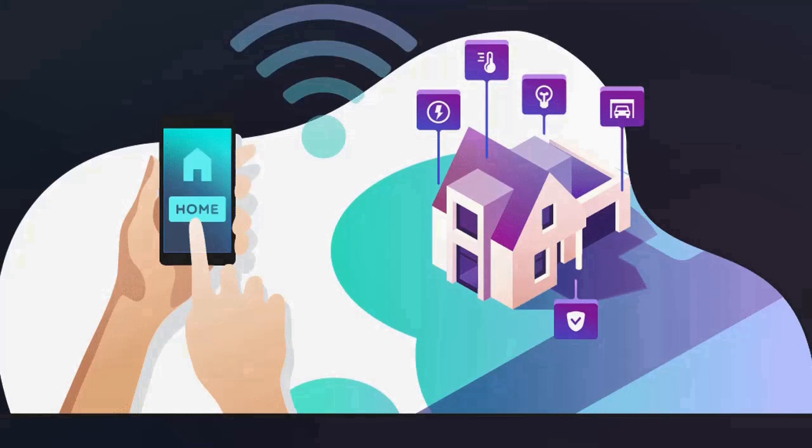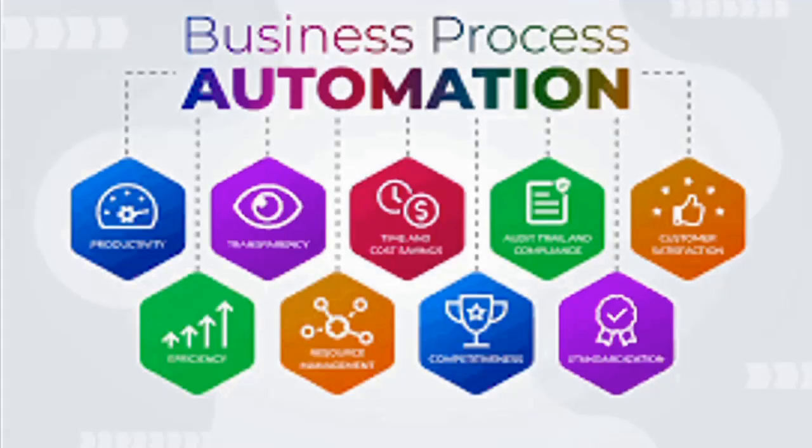Next is home automation, that is also known as smart home technology. It involves automatic household control. Then we have business process automation that involves automating entire business processes to improve efficiency, reduce cost, or minimize errors. This can include automating workflows, document management, and decision-making processes.